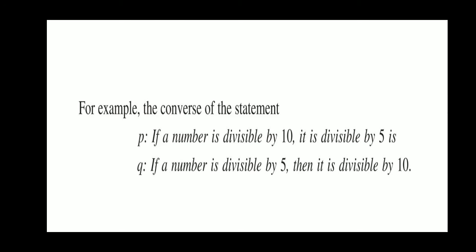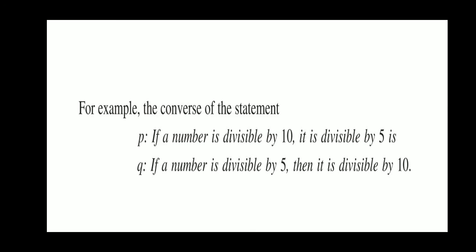There is another example. P is a statement: if a number is divisible by 10, then it is divisible by 5. Converse simply means that we are changing the position of both the components. If we change the position of both the components with negation, that is called contrapositive. If we only change the position of both the components, that is called converse. That is Q: if a number is divisible by 5, then it is divisible by 10.